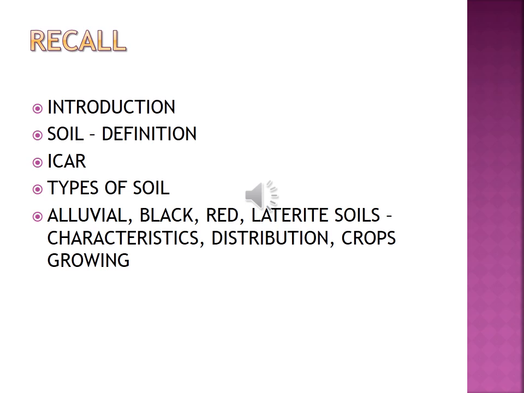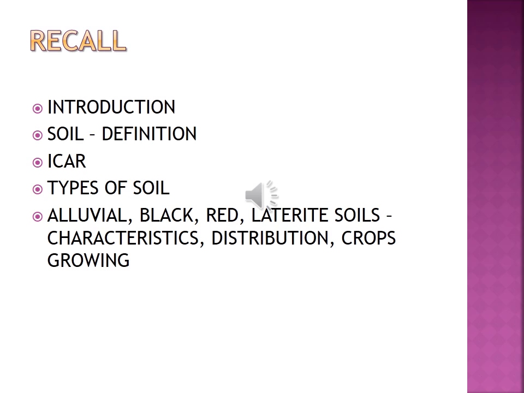What is that? Cotton. Then red soil: why is it red in color? Due to the presence of iron. Then we discussed laterite soil, its distribution and the crops grown.